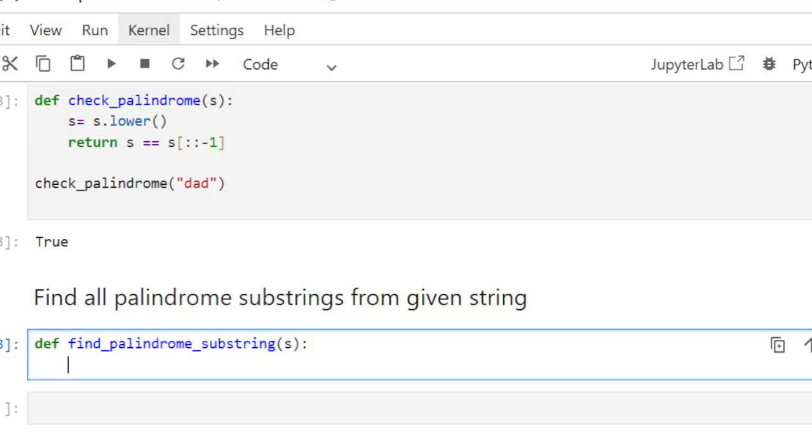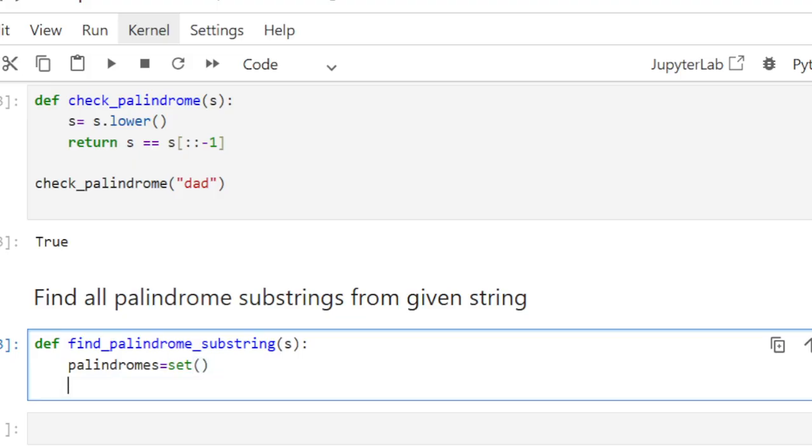Then after that, we will create a set, palindrome set. Here in this set we will store all our palindrome substrings. Why are we using a set? Because in a set we will have only unique values. We don't have duplicate values in a set. So that's why we are using the set. Then we need to count the length of the string.